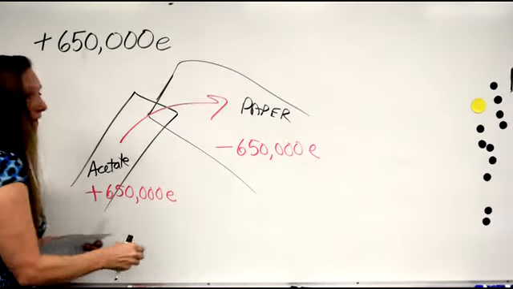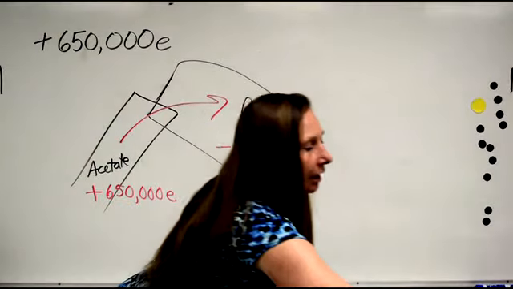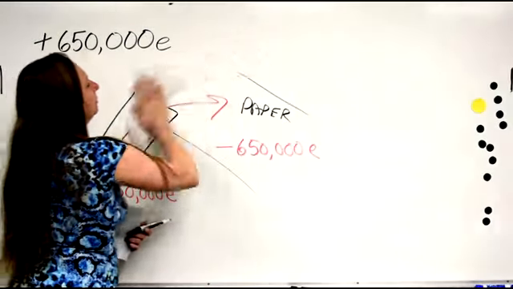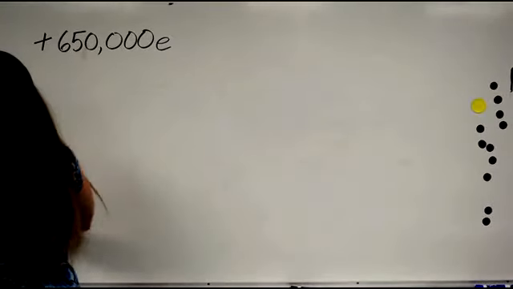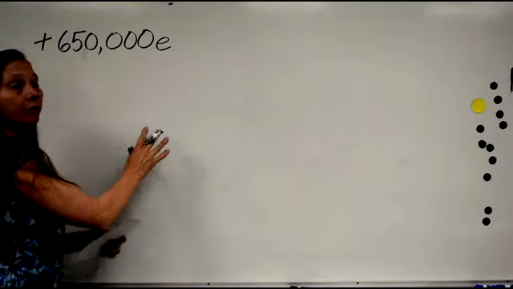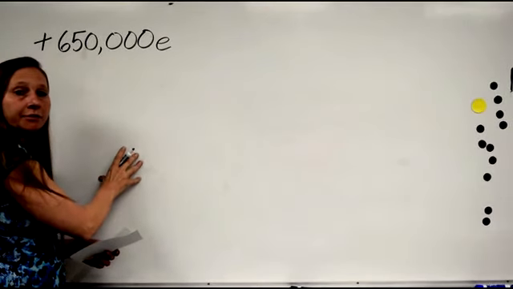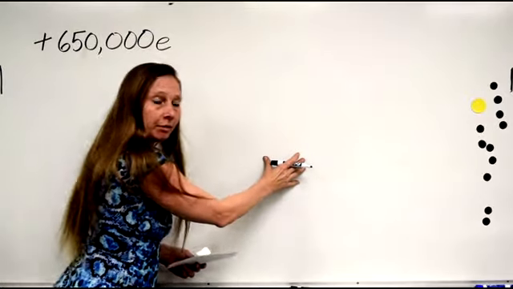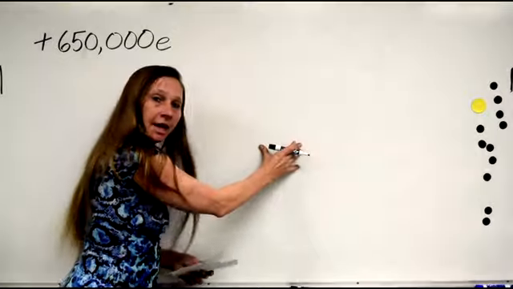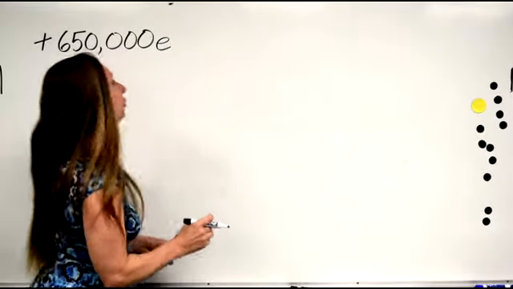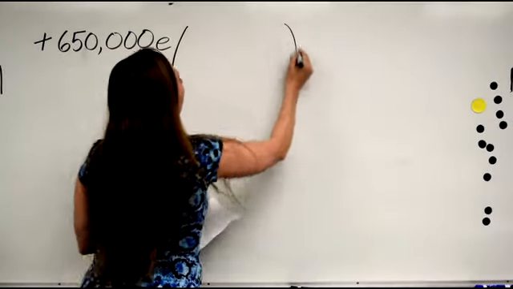Let's calculate the charge on the acetate and the charge on the paper. Remember, the magnitudes are the same because every electron that leaves the acetate goes to the paper. If it was 3, it would be positive 3, negative 3, because they both started out neutral. So 650,000 e.